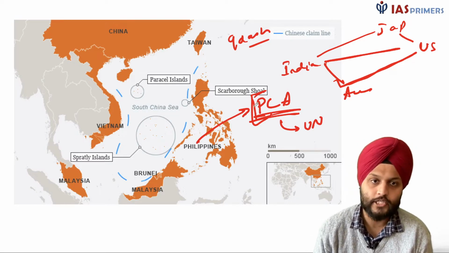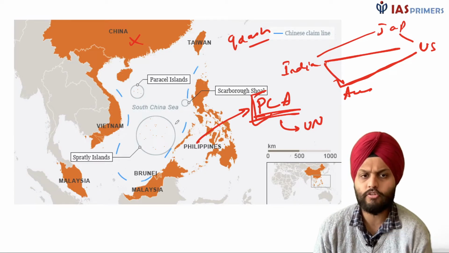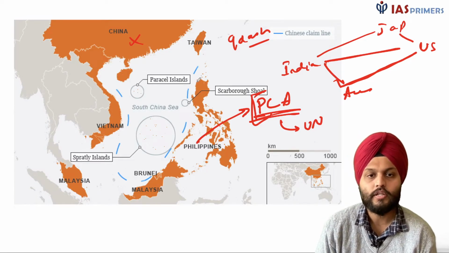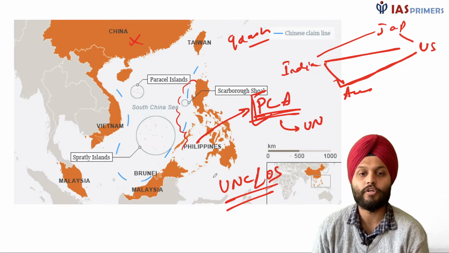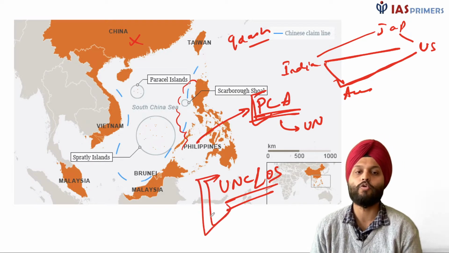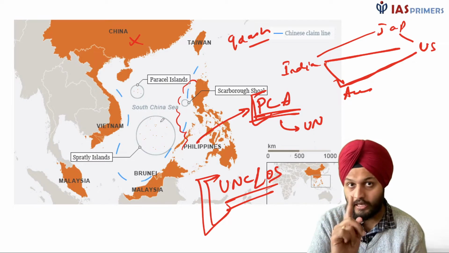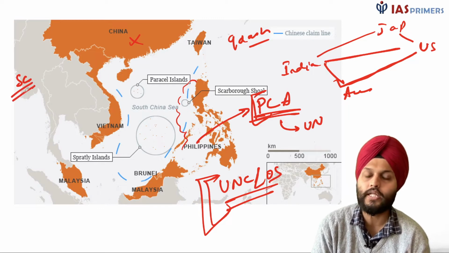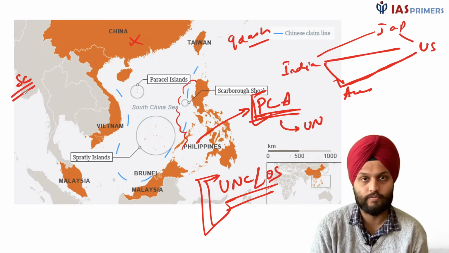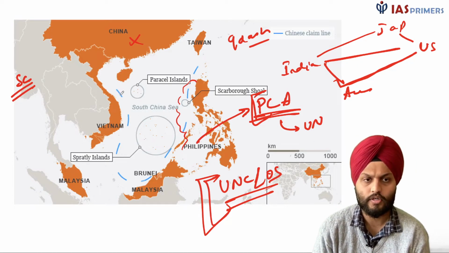So they gave a judgment that was not in favor of China. They said that this claim is, we cannot agree with this. This is not acceptable. The sea belongs to these regions according to the United Nations Convention on the Law of the Sea. I have a video on this, short video, right? So according to the UNCLOS. Okay. So PCA has given a judgment, and as we see in India's context also, when a court gives a judgment, that judgment has to be complied with. China says we do not accept this judgment and we will not agree with this.